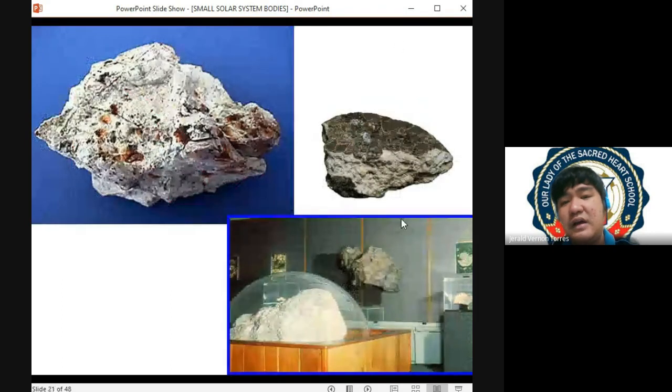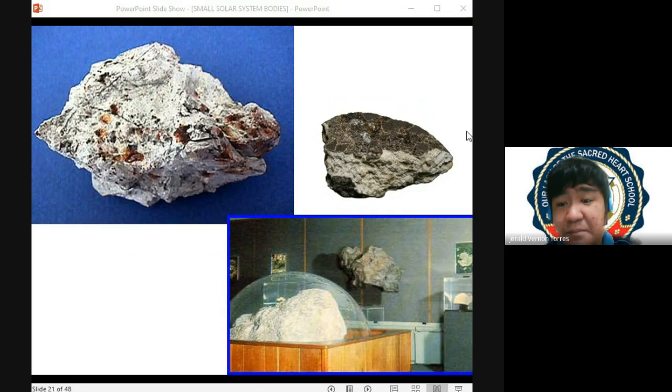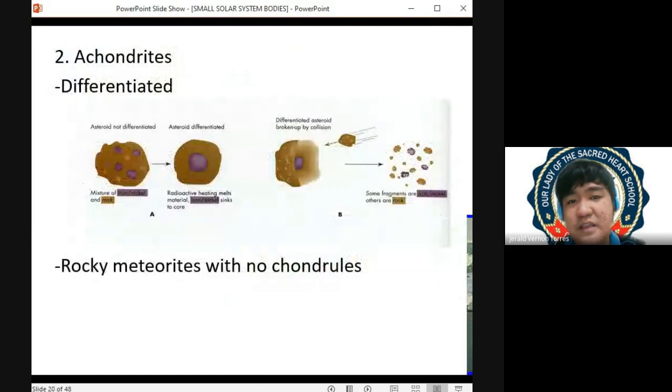Samantalang dito sa achondrites, kaya ganyan yung itsura niya, meaning well differentiated na yung parent material, and part lang to of the parent material. So dito, in the case of stony meteorite na achondrite, nanggaling siya sa rocky part ng differentiated parent material. To let you understand that, let me show you here two examples.